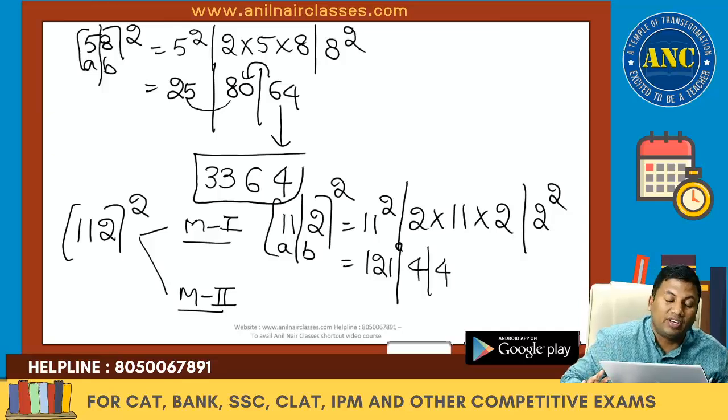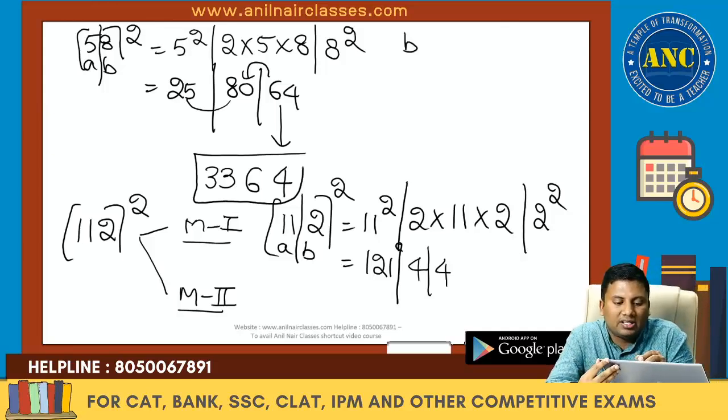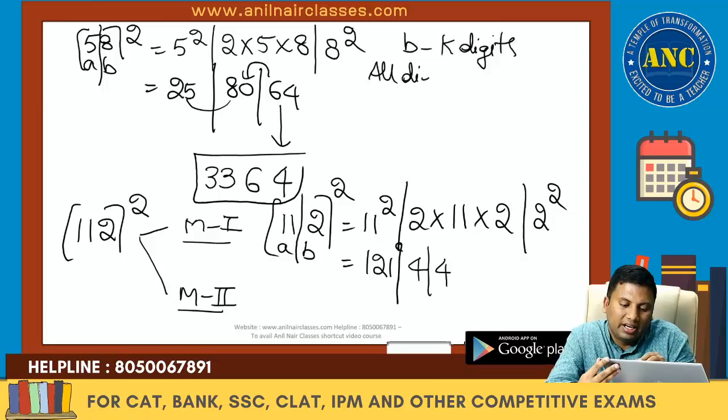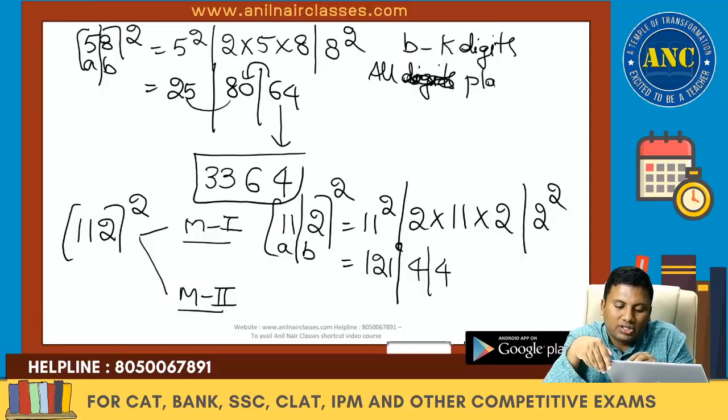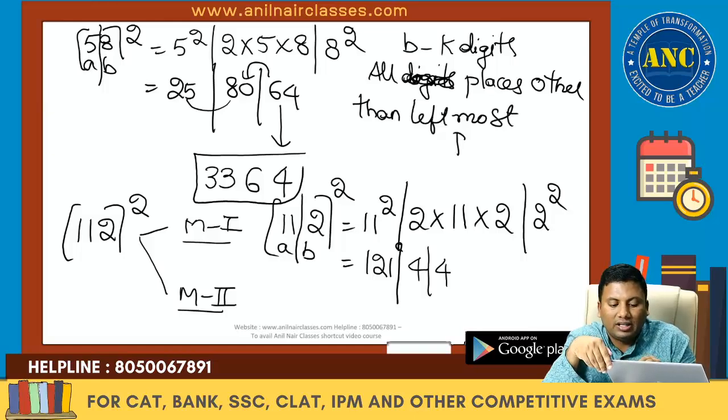I divided the 3-digit number into parts: A is taking 2 digits, B is taking 1 digit. Always remember, beta, if B is taking k digits, then all the places other than the leftmost place will take k digits.